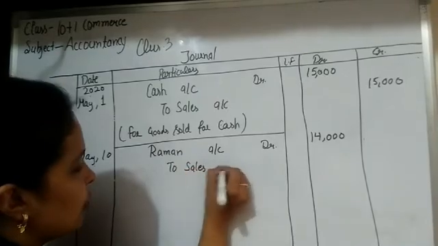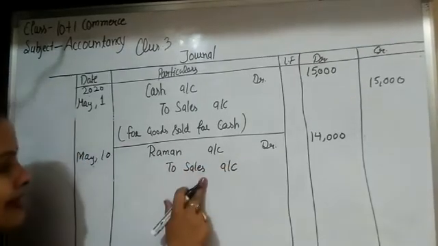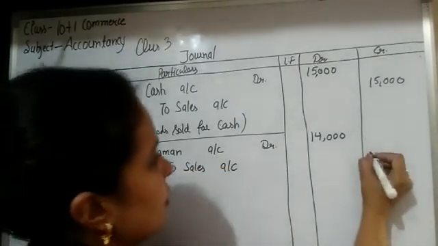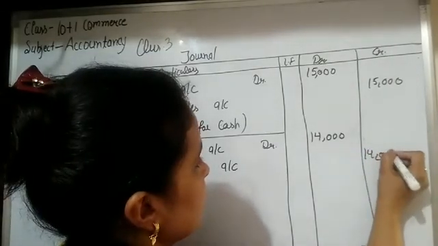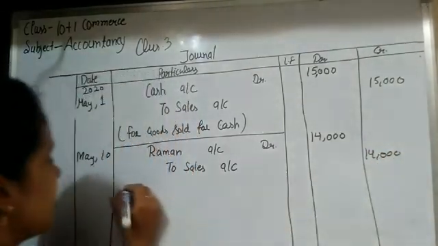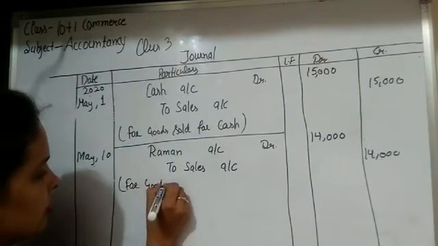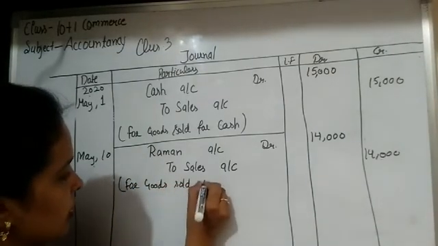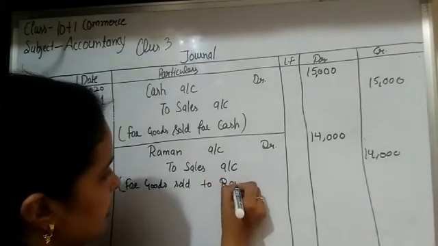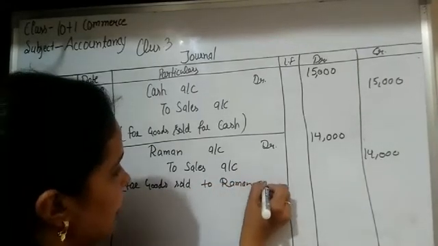Some stock goes out from the business, so sales is a real account, it is credited 14,000. Okay, students, narration is for goods sold to Raman on credit.